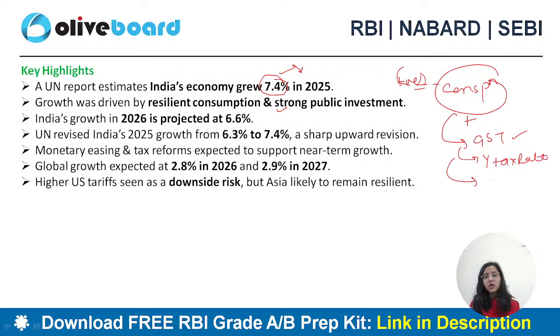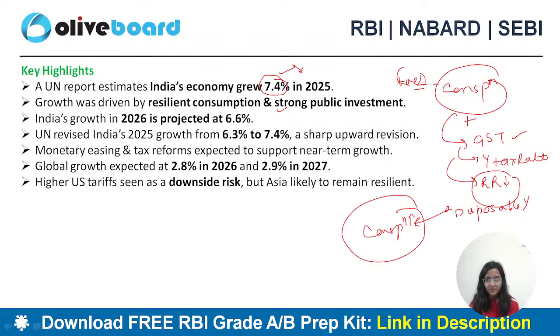Then RBI brought in easy monetary policy, for example, reducing the repo rate and all, right? Because of which cash in hand with the people increased, disposable income with the people increased, and they started consuming more. So the consumption spending increased. Secondly, there was strong public investment also. So we have seen in the previous live analysis also now that public capital expenditure has increased. So both of these are very, very important.